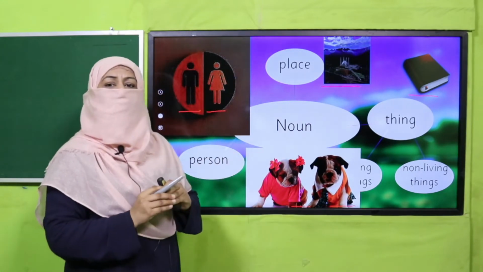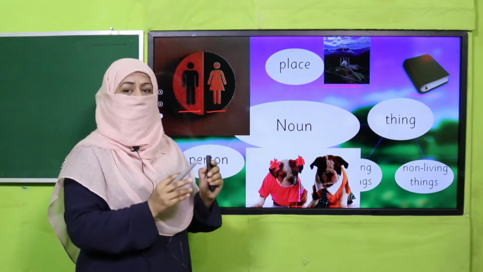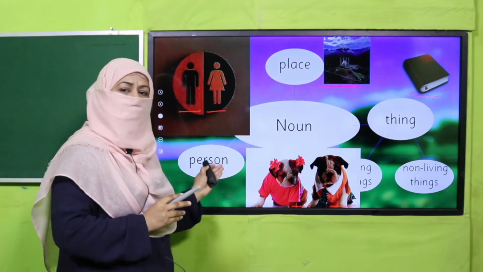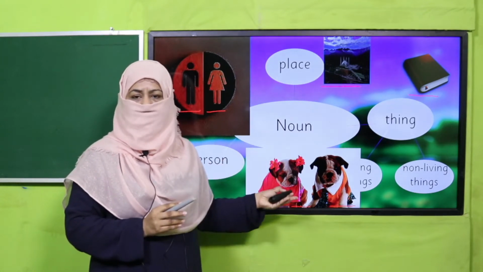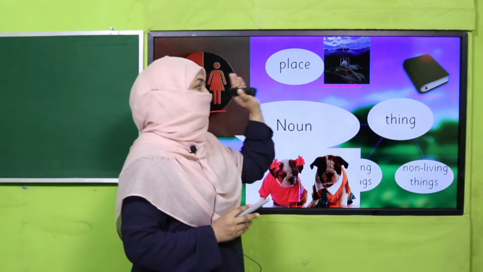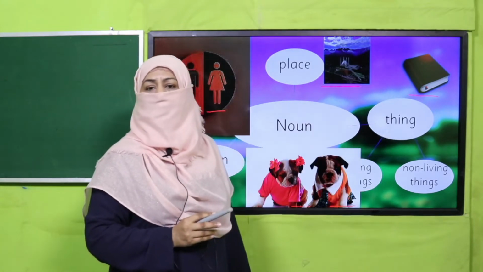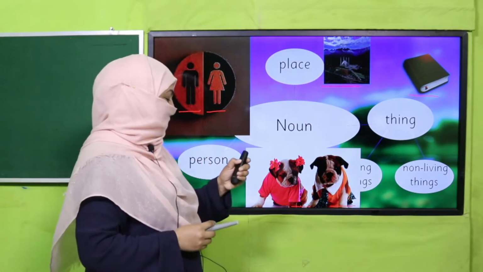So when we talk about masculine and feminine, meaning two genders, it means male and female, either it's a person or living things, meaning animals, birds, etc., right? And when we talk about neuter gender, it means it can be a place or non-living things which don't have mama and baba, right? So this is a tip to recognize.